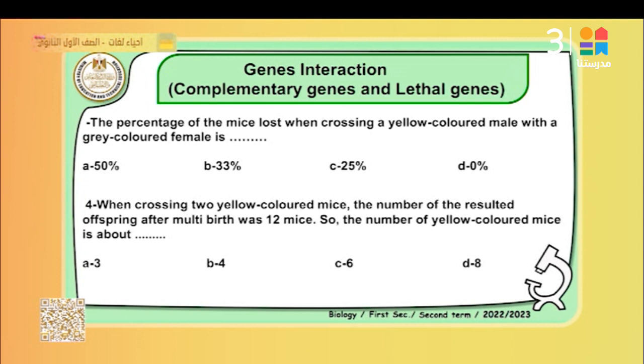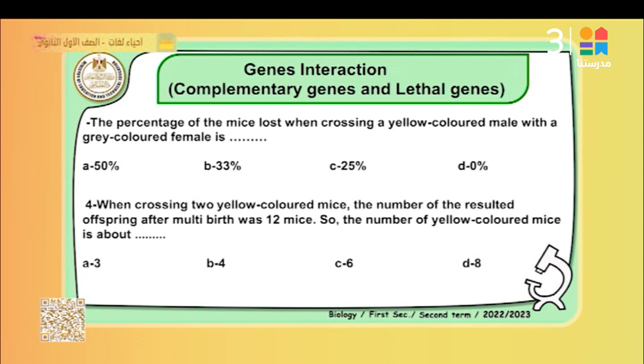What do you expect about the percentage, 50%? Okay, the percentage of mice lost when crossing a yellow-colored male with a gray-colored female? No loss. Why? Because all of the second generation are hybrid. But the lethal gene must be found in the pure state, dominant pure state, Y capital. So the percentage of loss is 0.